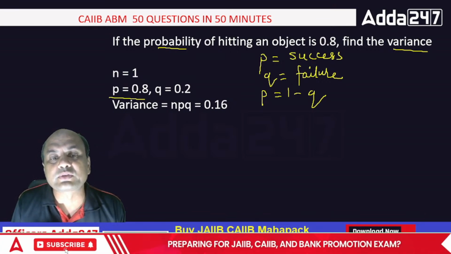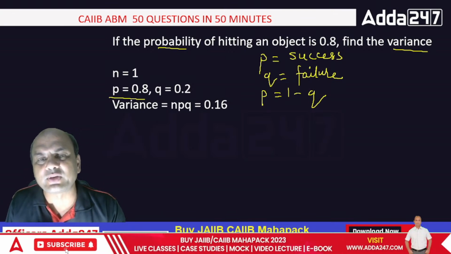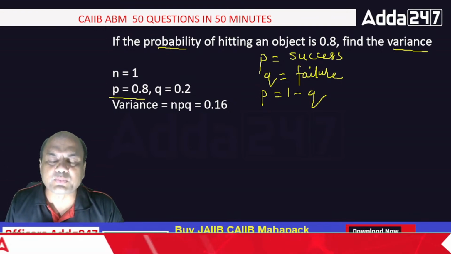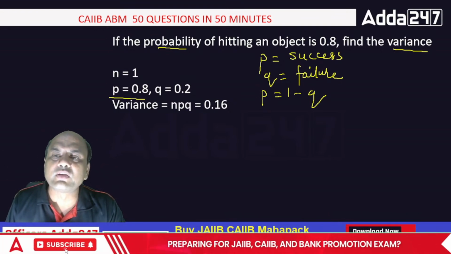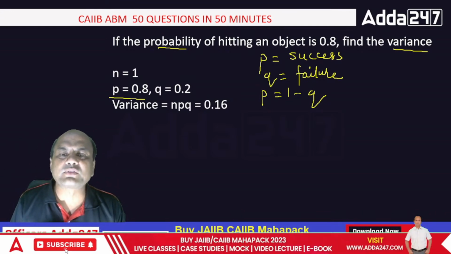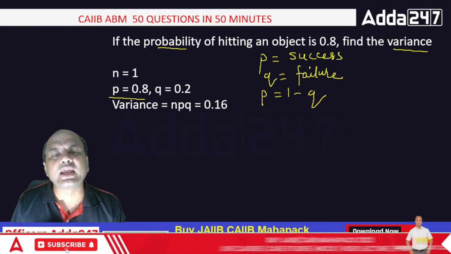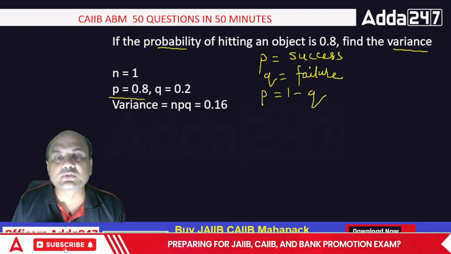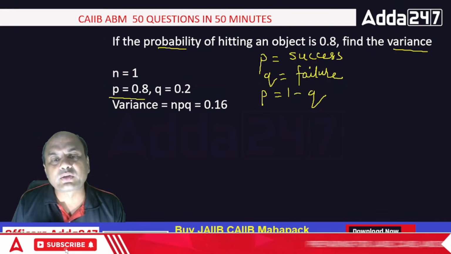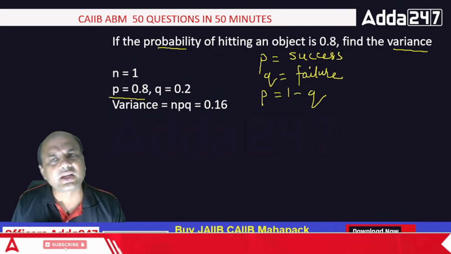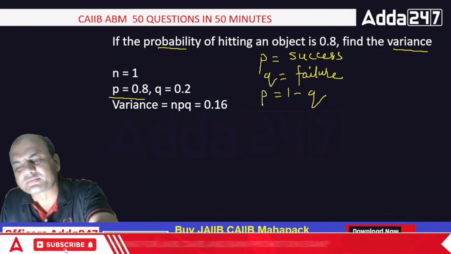So the probability of success is 0.8. What is failure then? 1 minus P. It's vice versa, isn't it? So it is 1 minus 0.8, which is 0.2. What is the variance formula? Variance equals NPQ. N is 1 because hitting an object means a single object. P is 0.8, Q is 0.2. So 8 times 2 is 16, 0.16. That is the variance.